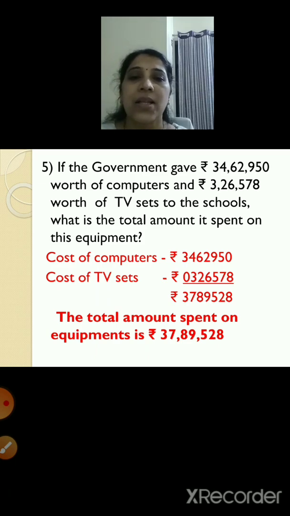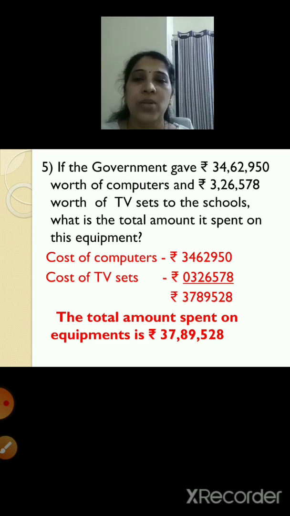So your answer is 37,89,528. So your final answer is, children, the total amount spent on equipments is rupees 37,89,528. So students, these were the 5 word problems pertaining to problem set 9.